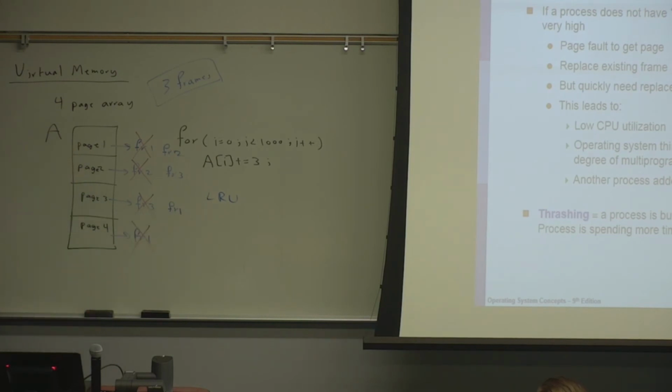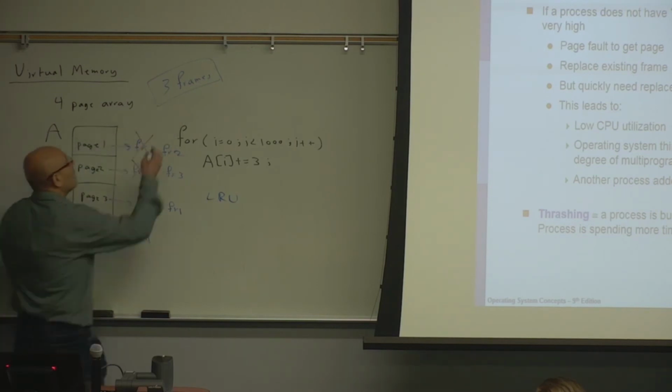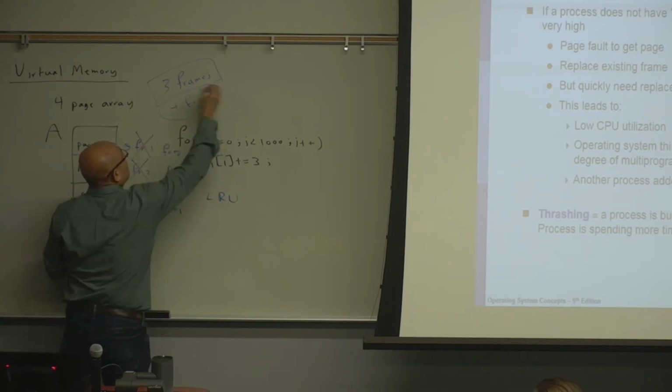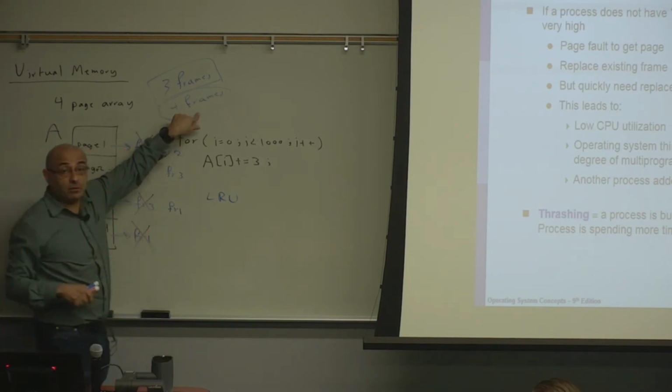Now, if we just increase the number of frames from 3 to 4, how many page faults will take place in this loop? Only 4.